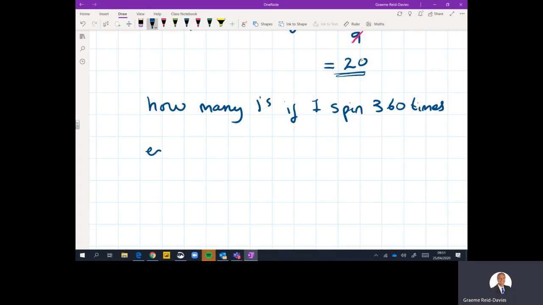So how many 1s do I expect? It's going to be the probability of a 1. Well, I've got 1 out of 9, and I'm going to multiply by the number of times, 360, and 360 divided by 9 is 40. So I would expect to get 40 1s.